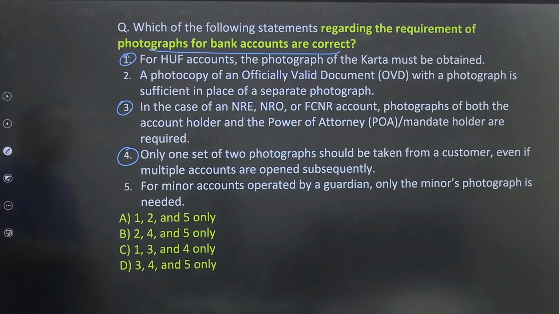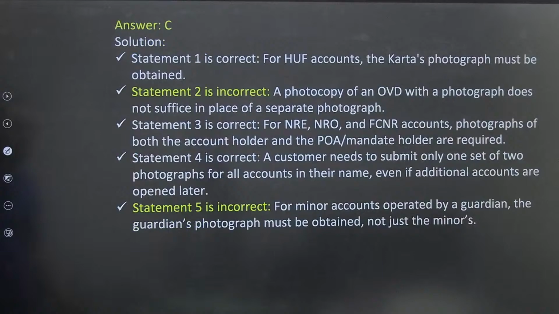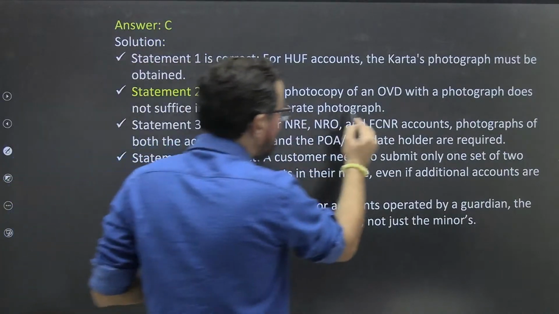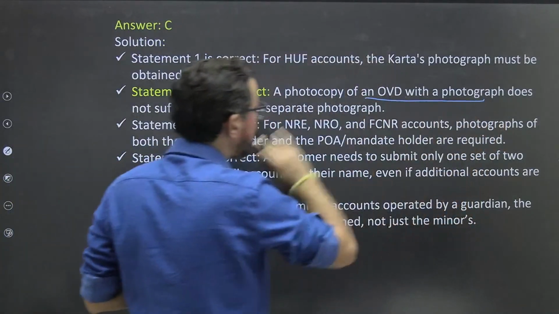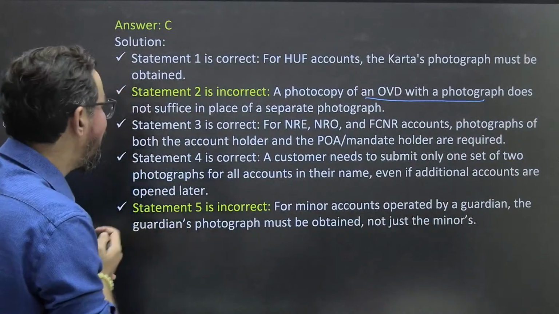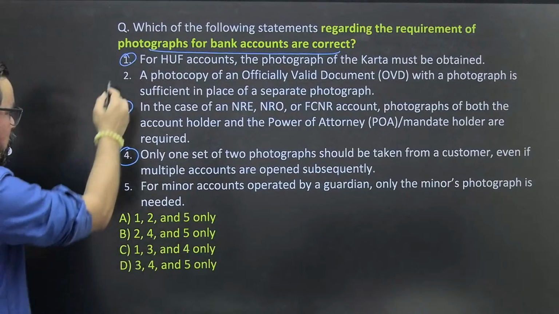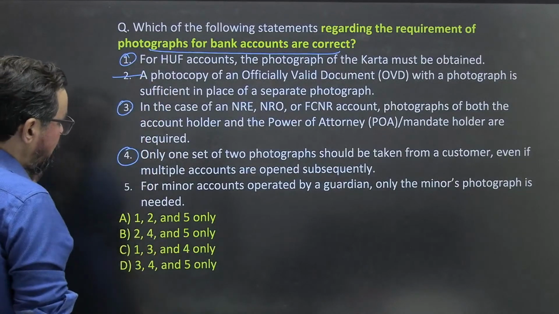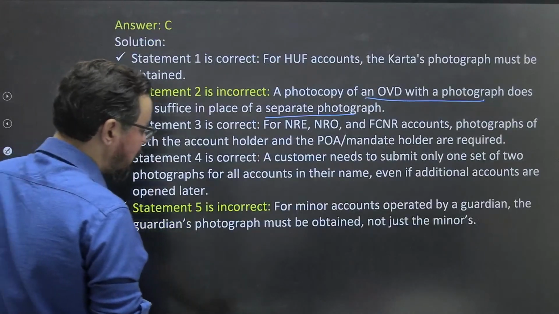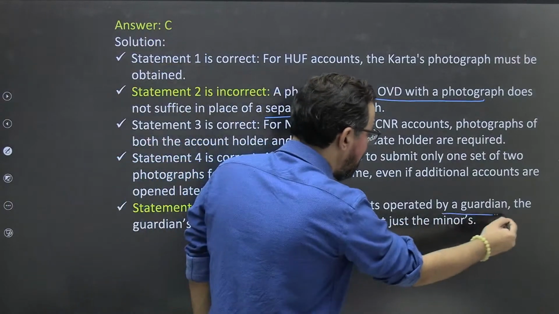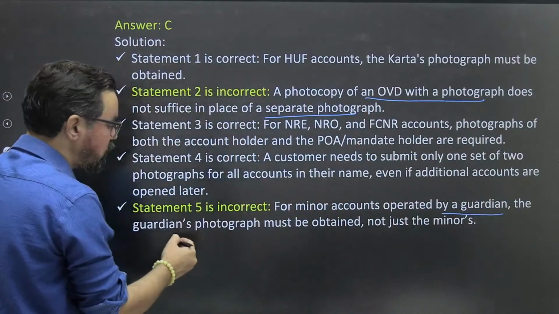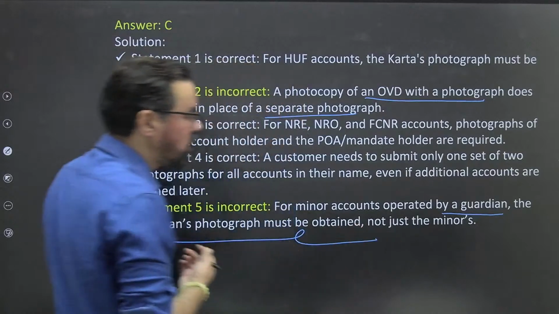A photocopy of officially valid document with a photograph is sufficient in place of the separate photographs. This is wrong actually. What is your explanation? A photocopy of officially valid documents with a photograph is not sufficient in place of separate photographs. So we'll be requiring separate photographs. Okay. Second, why statement 5 is incorrect. For minor accounts operated by a guardian, the guardian photograph must be obtained, not just a minor's one.